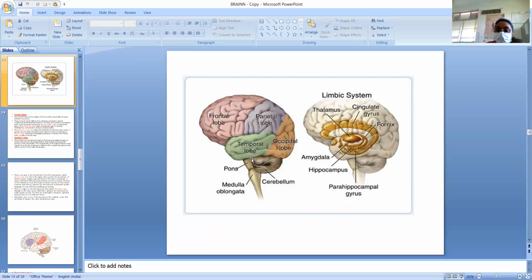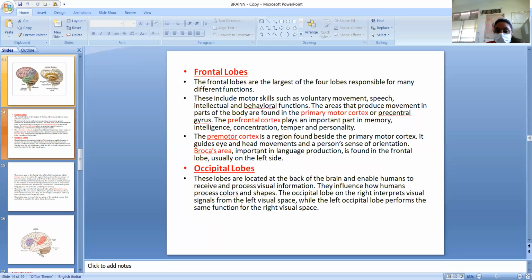So we can see here the different parts: frontal lobe, parietal lobe, occipital lobe, temporal lobe. Frontal lobes. The frontal lobes are the largest of the four lobes, responsible for many different functions. These include motor skills such as voluntary movement and speech, intellectual and behavior function. The area that produces movement in parts of the body is found in the primary motor cortex or precentral gyrus.